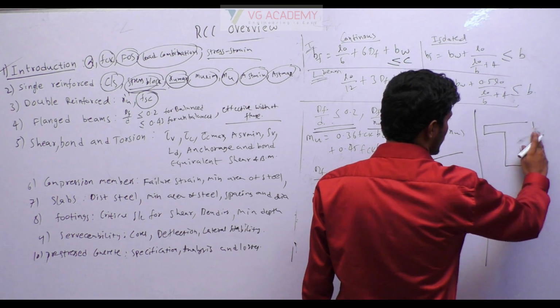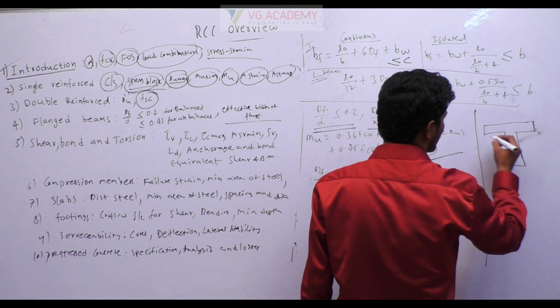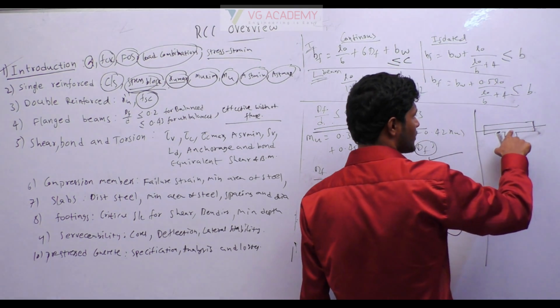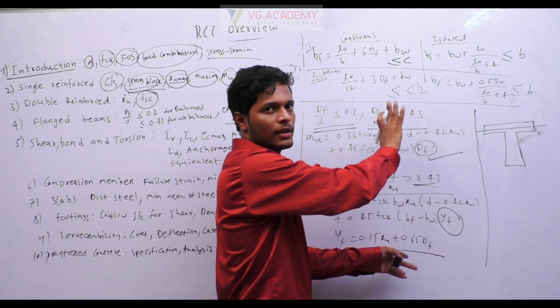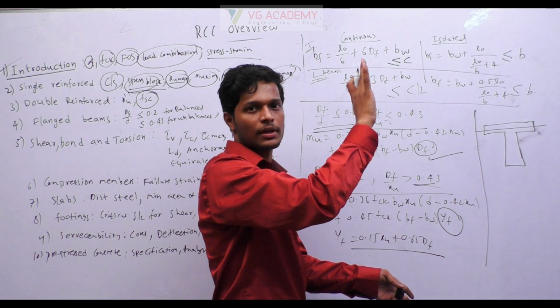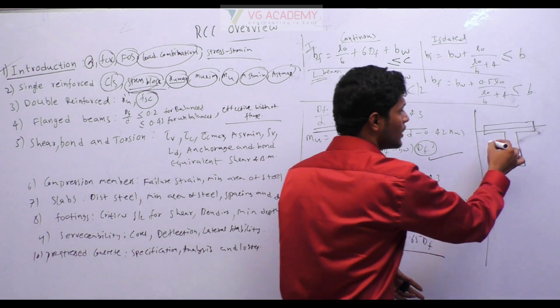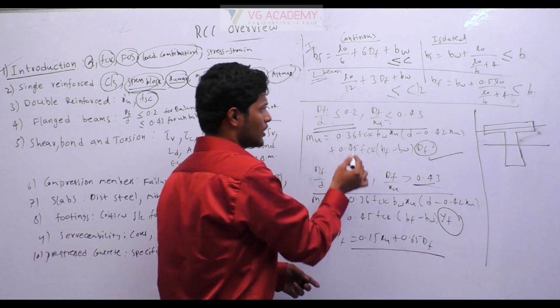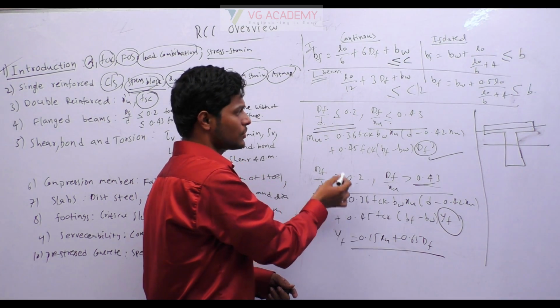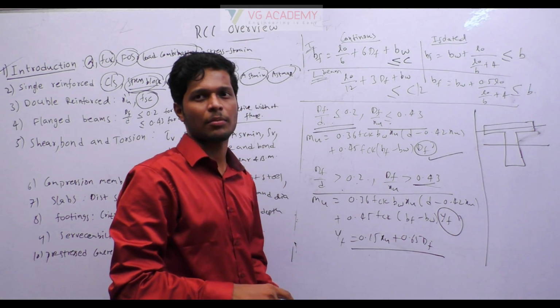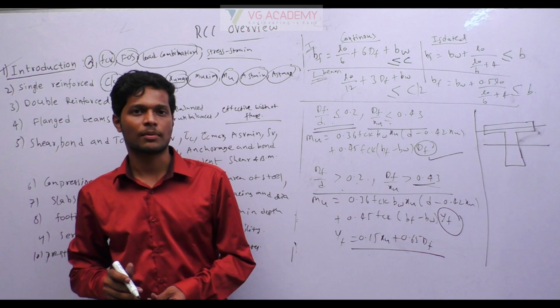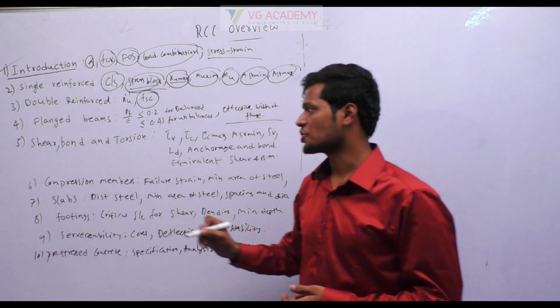After finding the approximate xu value, if the neutral axis is falling within the flange, then you need not apply any of this, directly you can proceed with the rectangular beam design. If it is falling in the web, then you have to check case 1 or case 2 and apply the appropriate formula. Okay, so those are the important things in T-beam. Next, coming to shear chapter.